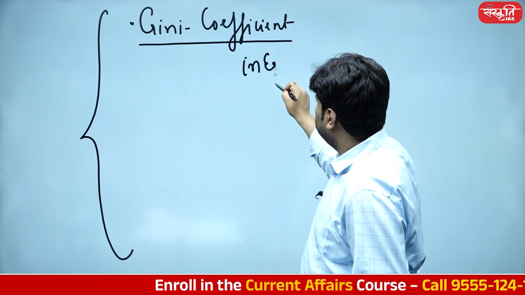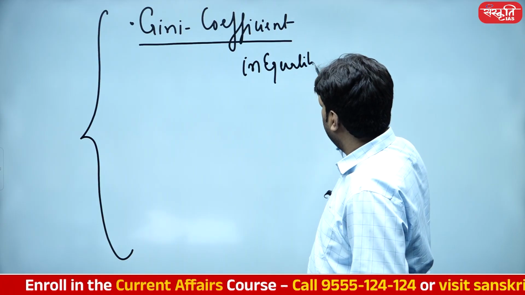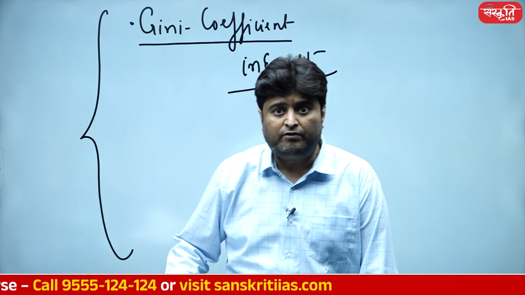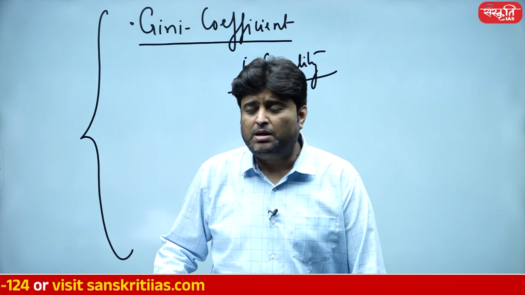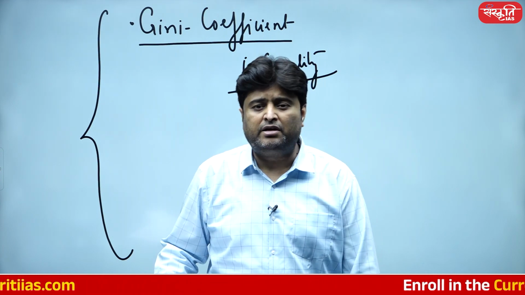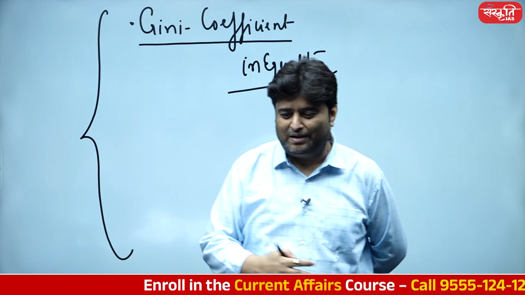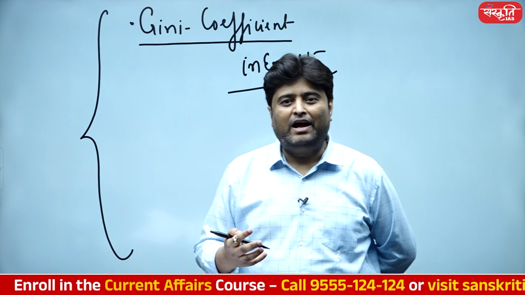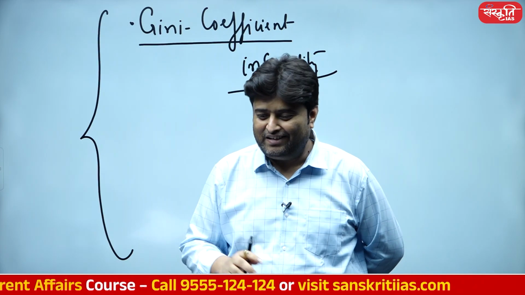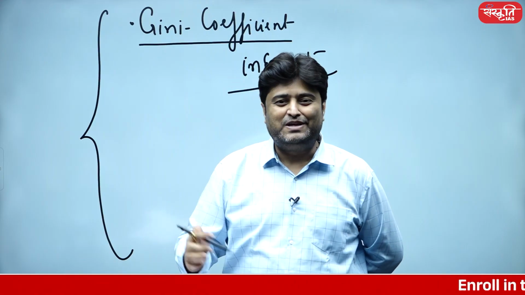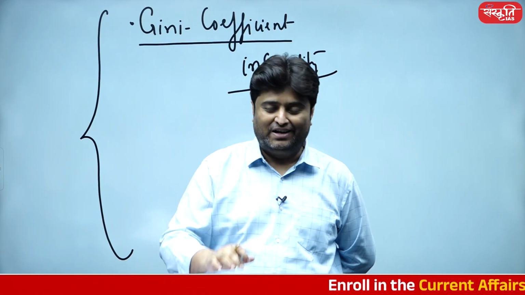And to be very precise, student, I do believe this is absolutely correct. In our country, inequality is reducing. You must be laughing, isn't it? Inequality is reducing. Somebody is shelling out $2 billion on a marriage, and I don't even have a two-time meal, which I guess is absolutely incorrect. That should not be the case.